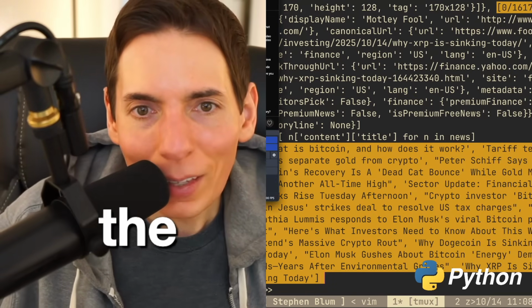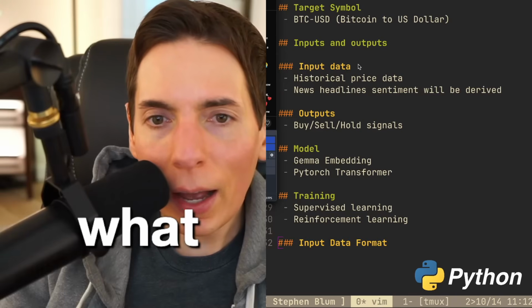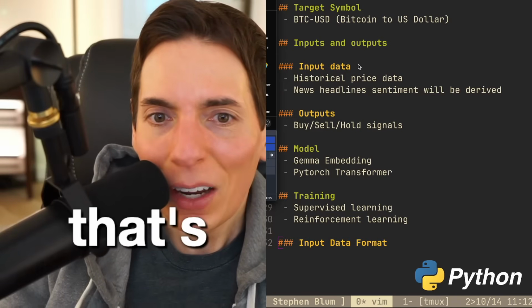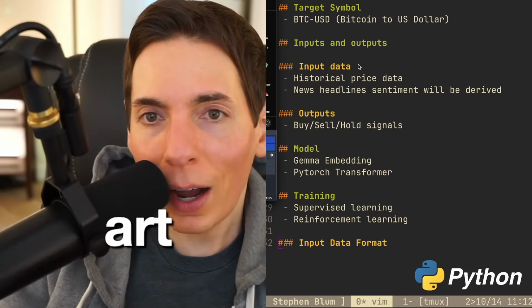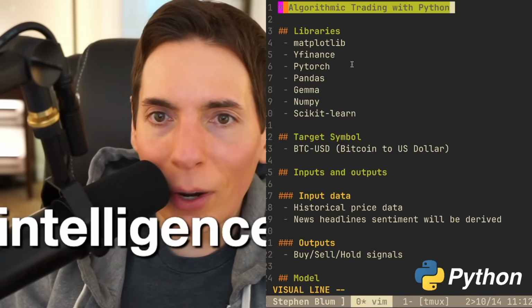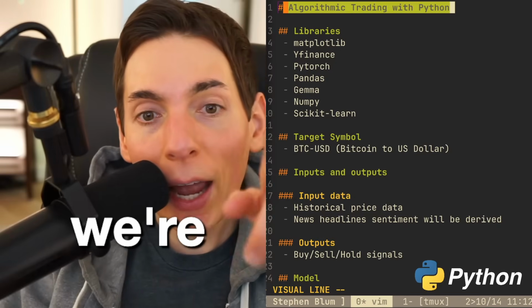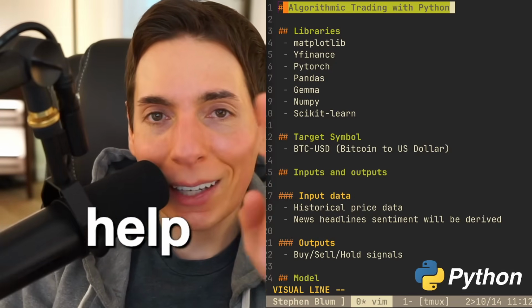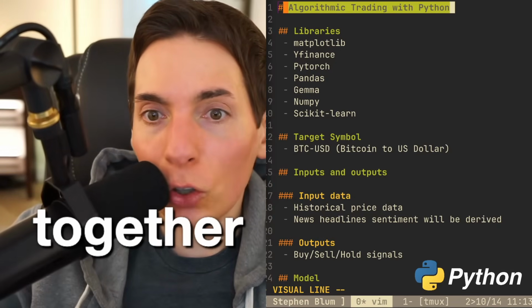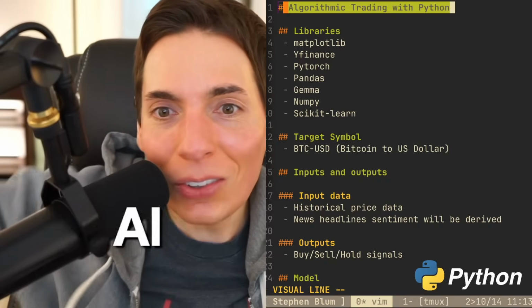It's beautiful. What do you think about AI ML? That's what we're going to do, David. We're going to be using artificial intelligence to write our own trading algorithm. We're going to make our own trading algorithm, and we're going to open source it. Chat, you're going to help me write this trading algorithm. Together, collectively, we're going to make a really good trading algorithm, and we can all use it, and it can be profitable.